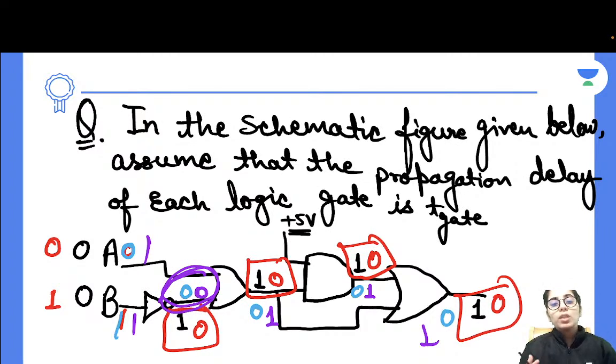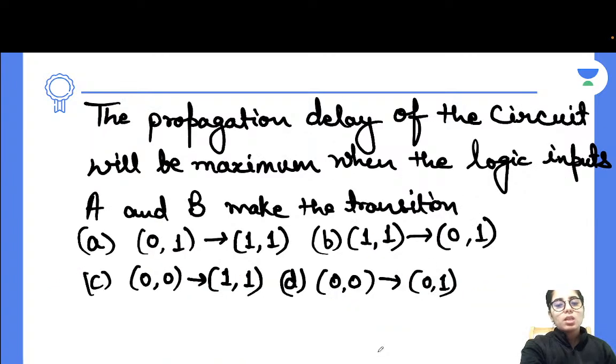Okay, so that means you are going to have 1, 2 and 3 delays only, so 3T gate, right? This is how you can consider it, and you can simply get this question's answer. So what is the maximum delay possibility from the given options? It's option D. The same way you can check the other remaining options too, and you will get to know what's happening there.